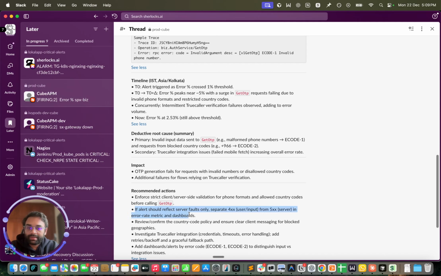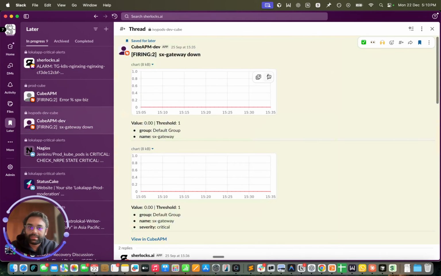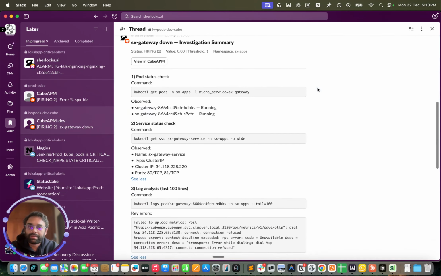Let's go to another application level example. In this case, Cube APM reported that this particular service SX gateway is down. Again, in less than 2 minutes, Sherlock's shared the investigation summary. Sherlock's used this command to check the status of the pods and observed that both the pods are running. Sherlock's also did a service status check using this command and saw that the service itself is running and healthy.